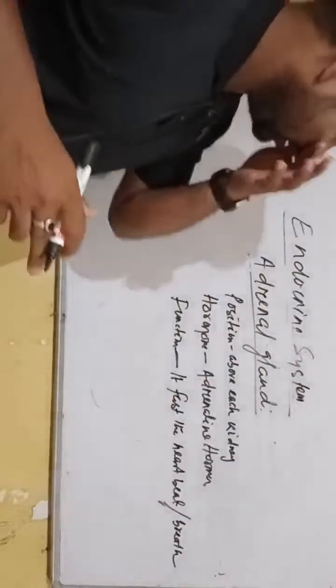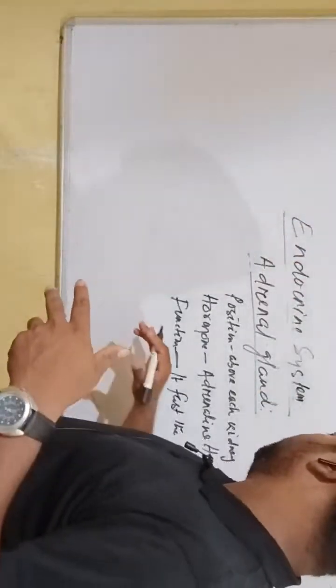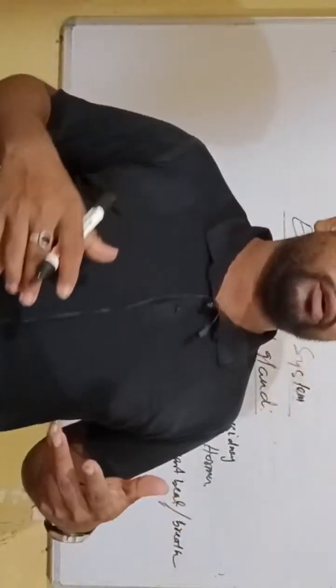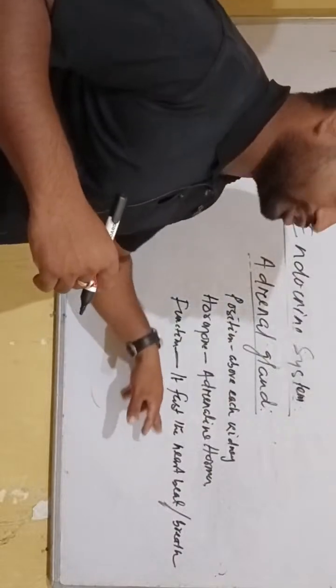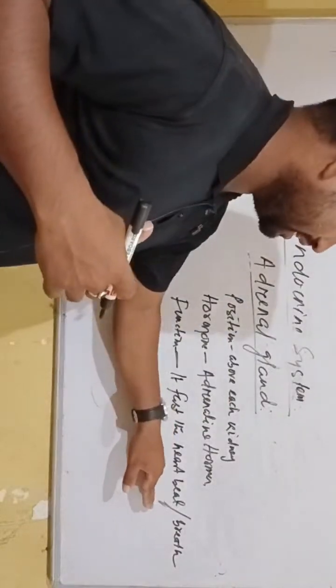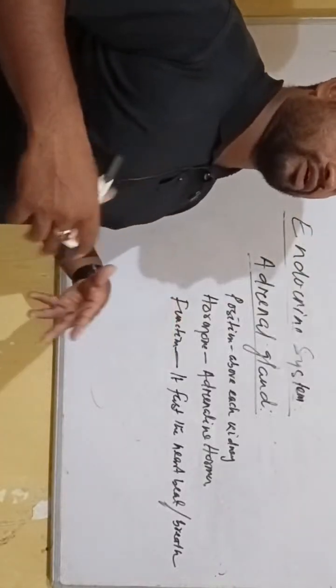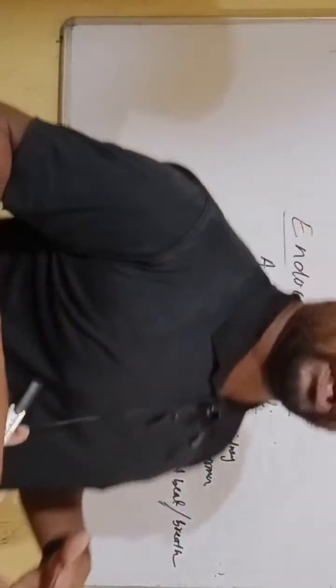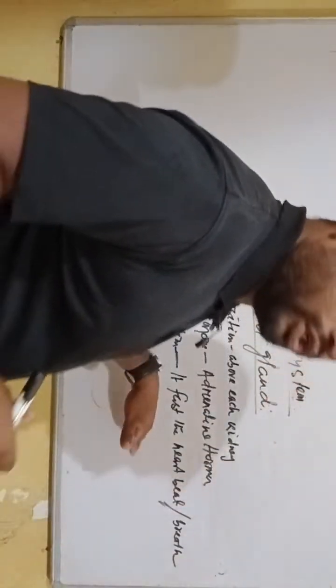Imagine if your heart rate or breathing rate is faster, what will happen? If our heartbeat or breathing rate is faster, then our blood circulation will be faster.